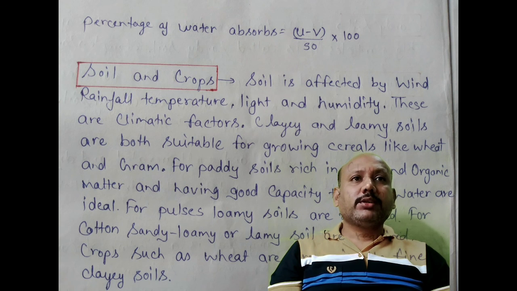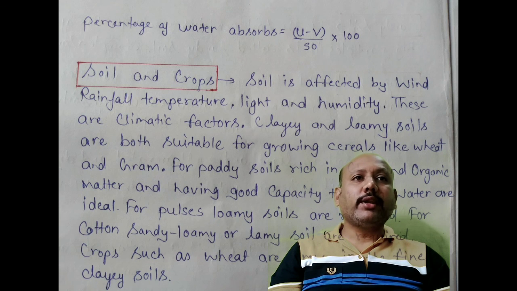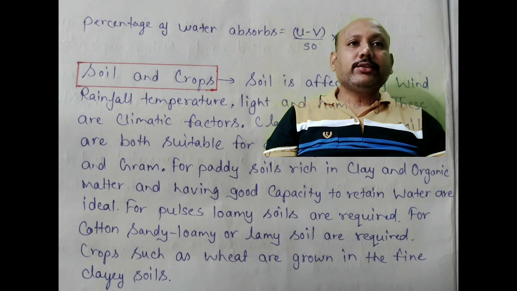Soil and crops. Soil is affected by wind, rainfall, temperature, light and humidity. These are climatic factors. Clay and loamy soils are both suitable for growing cereals like wheat and gram. For paddy, soils rich in clay and organic matter and having good capacity to retain water are ideal. Pulses and cotton require loamy soil. Sandy or loamy soil is required for crops such as wheat, which is also grown in fine clay soils.